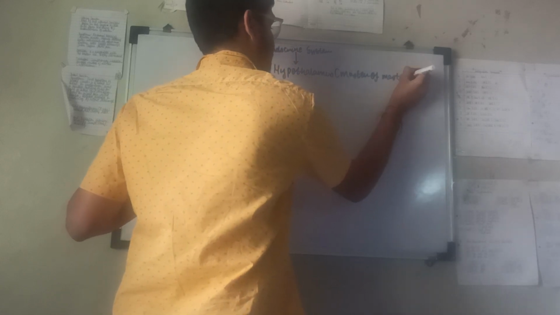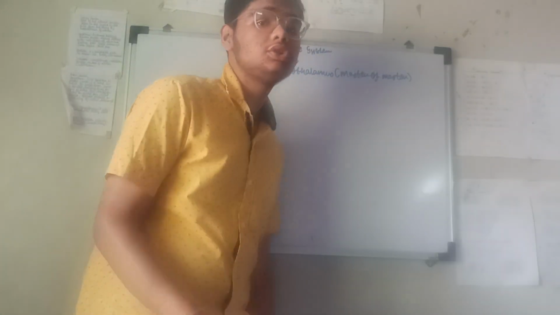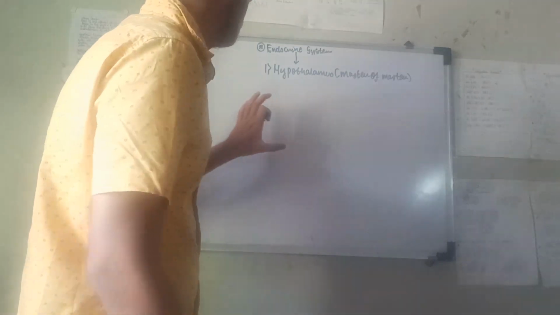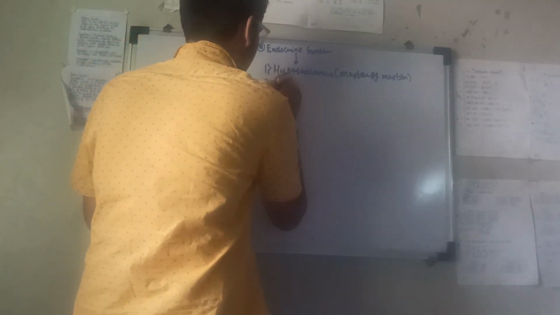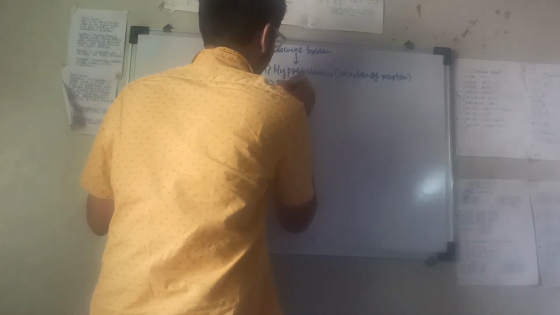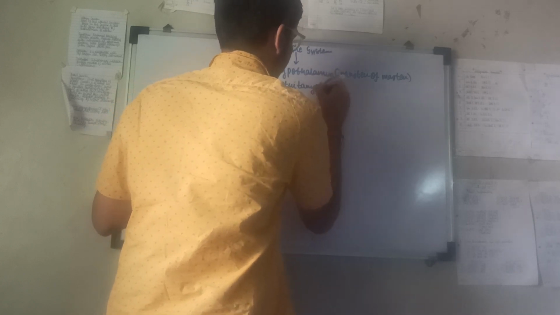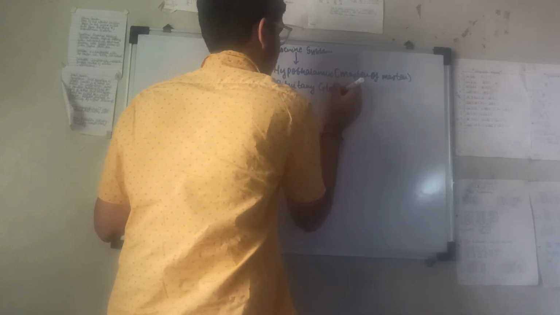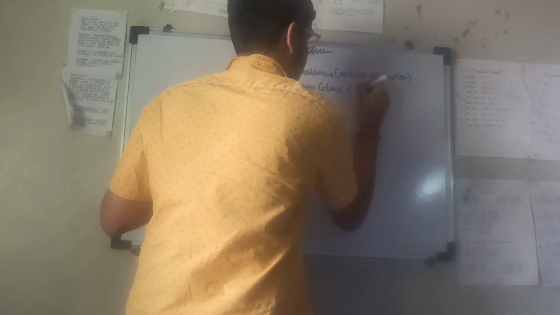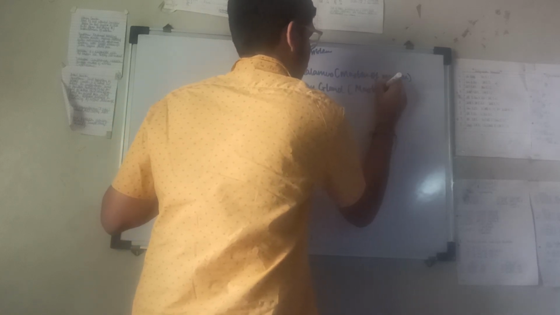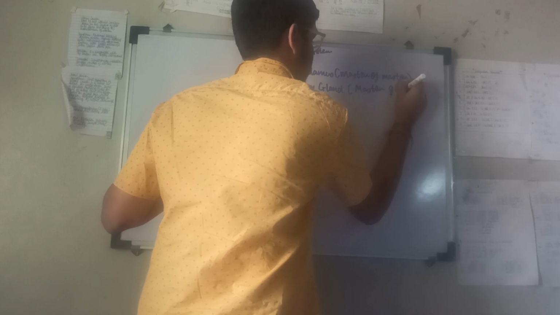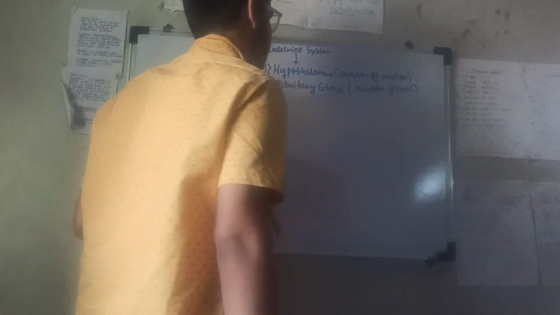Why master of master? Because it controls the master gland, which is the pituitary gland. Pituitary gland is called the master gland.